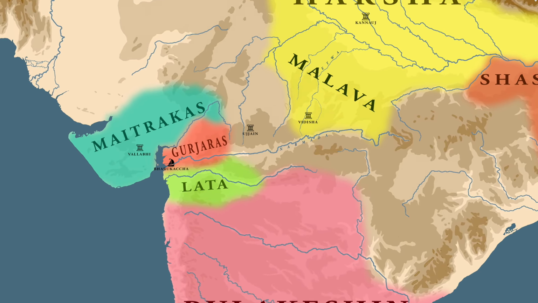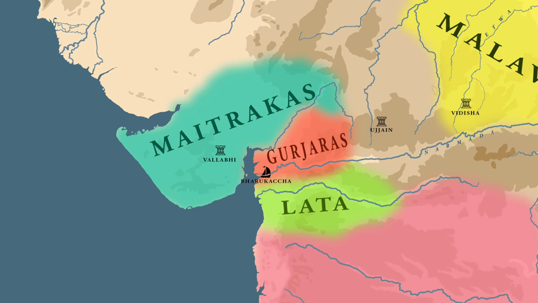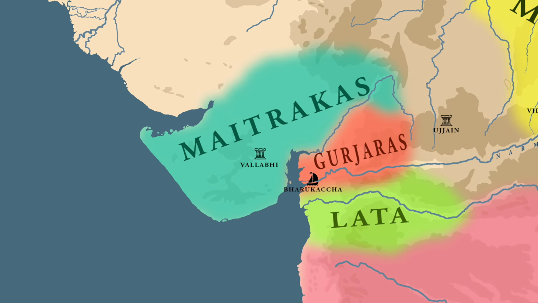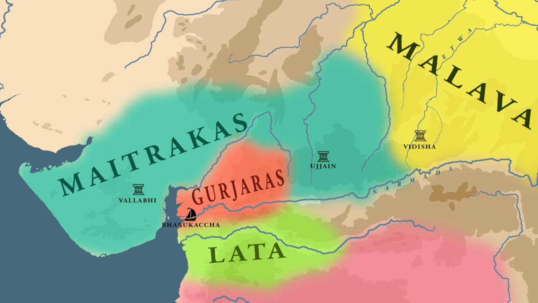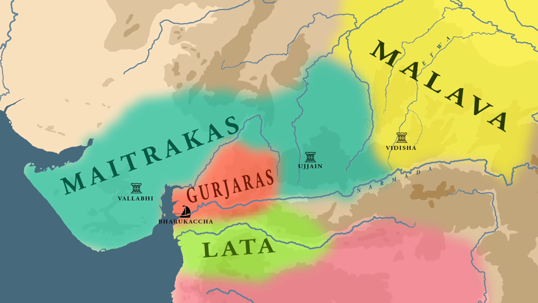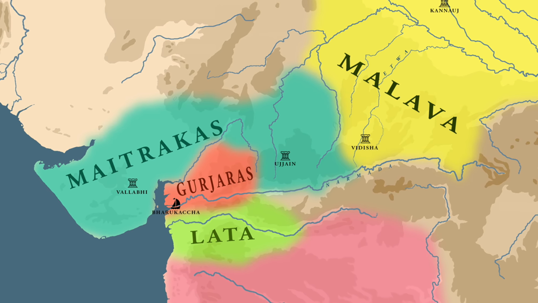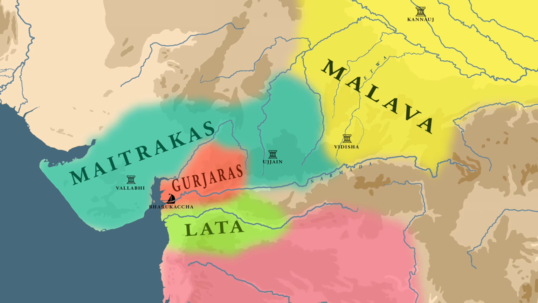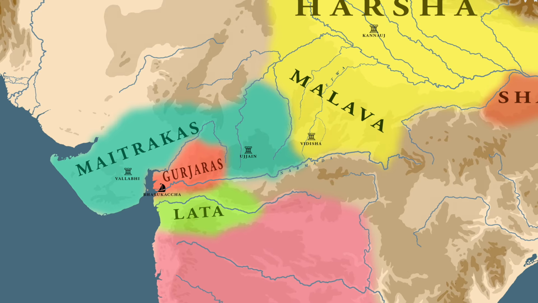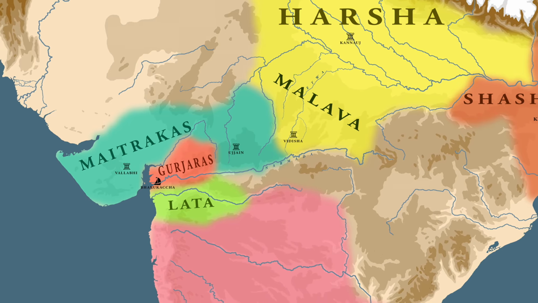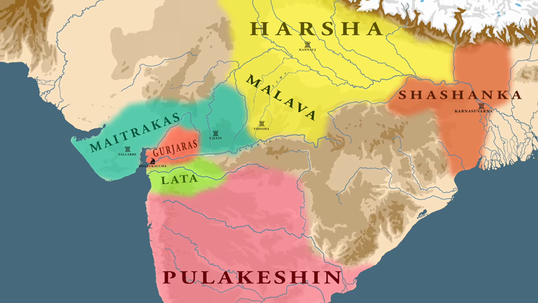Seeing that the two dominant powers were busy in their internal struggles, the Maitrikas took advantage, and under their ruler Kharagraha, they conquered the western Malwa region. With the conquest of western Malwa, the Maitrikas had certainly gained a large territory, but it also meant that they had placed themselves in a delicate position, as they were now sandwiched between two expanding powers, Harsha in the north and Pulakeshin in the south.